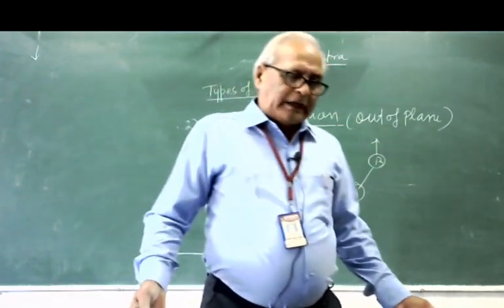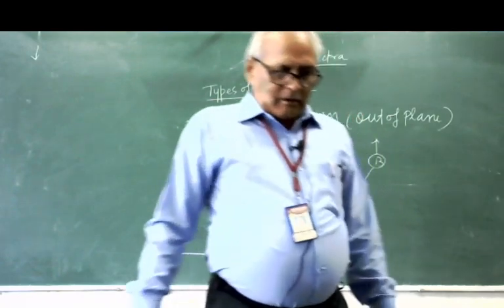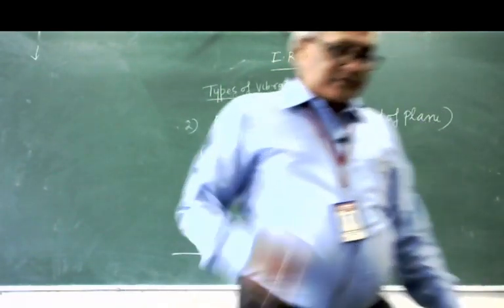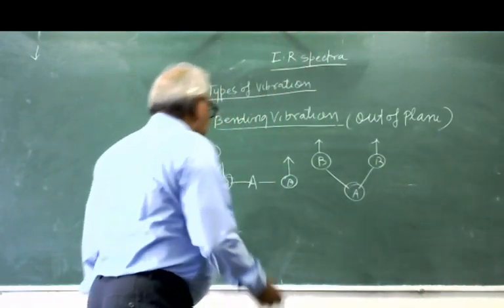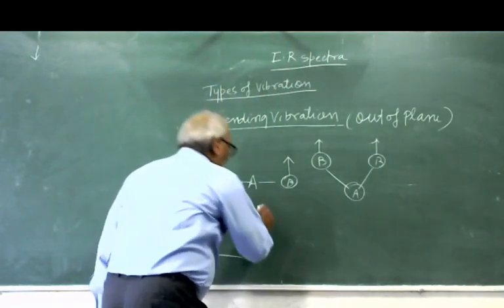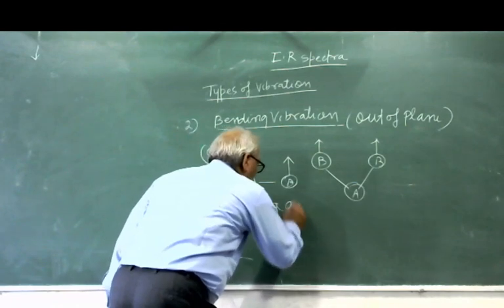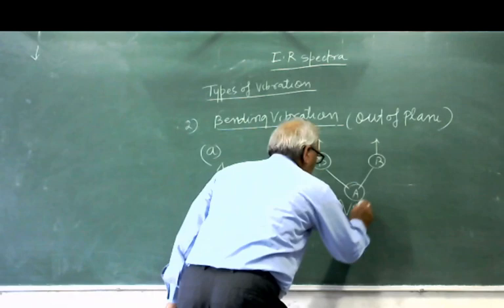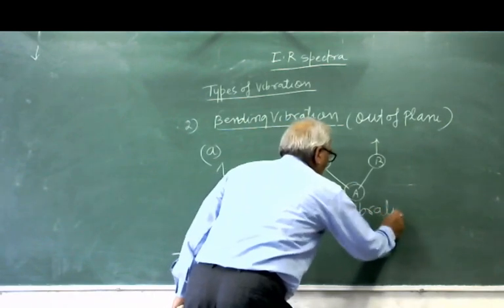Now, in this vibration the plane is changing, and such a type of vibration is known as wagging vibration.